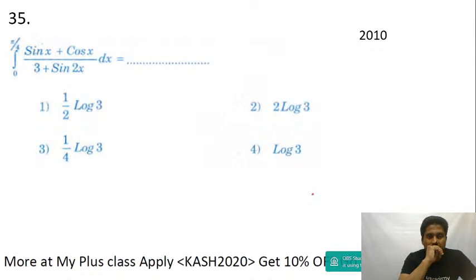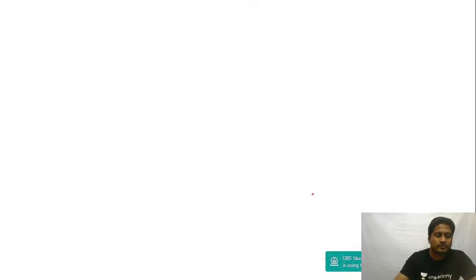The integral from 0 to pi by 4 of sin x plus cos x divided by 3 plus sin 2x. This is a 2010 question. Okay, now listen. Let me take the question here: the integral from 0 to pi by 4 of sin x plus cos x divided by 3 plus sin 2x dx.